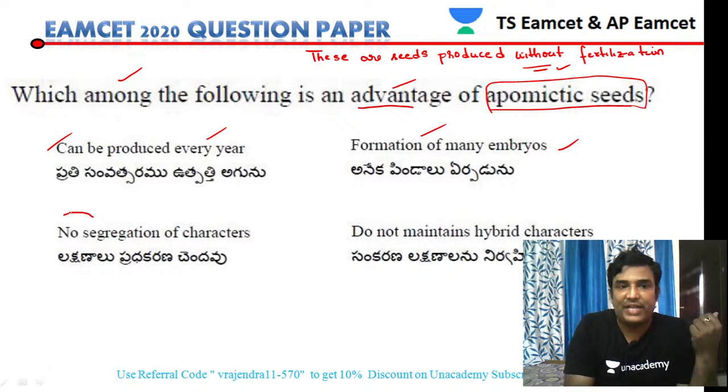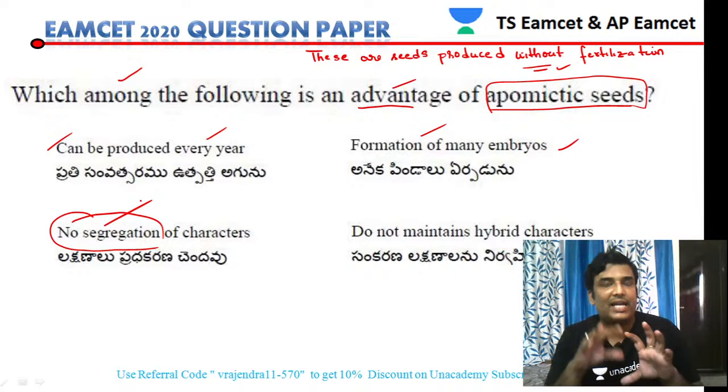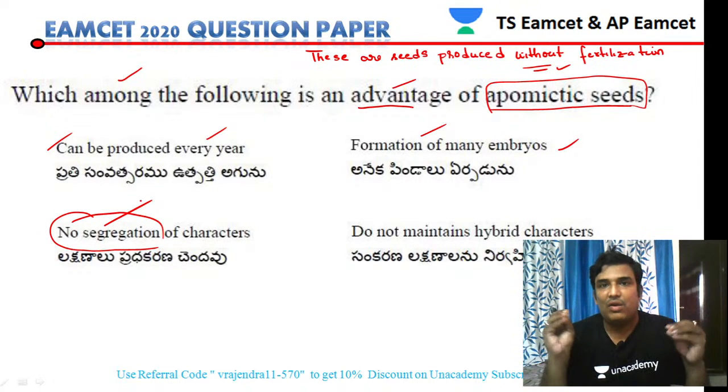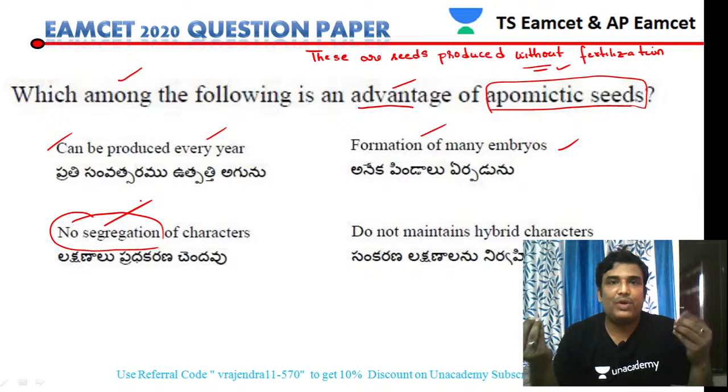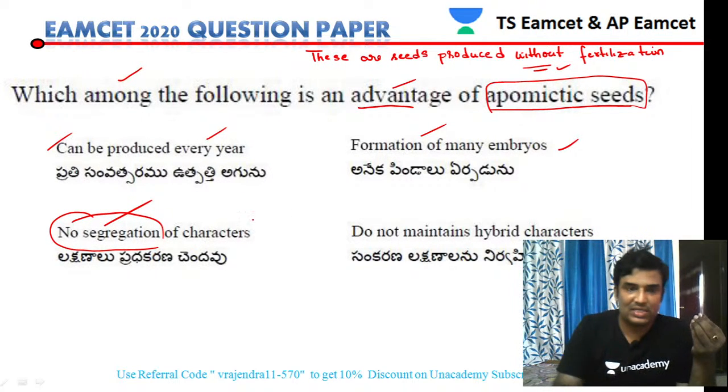No segregation takes place. So now this is the advantage. Segregation of the characters did not take place. Why is segregation not taking place? Because the seeds are not produced due to fertilization. So meiosis does not take place.